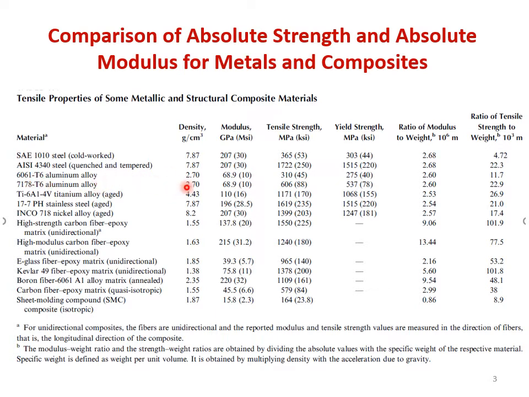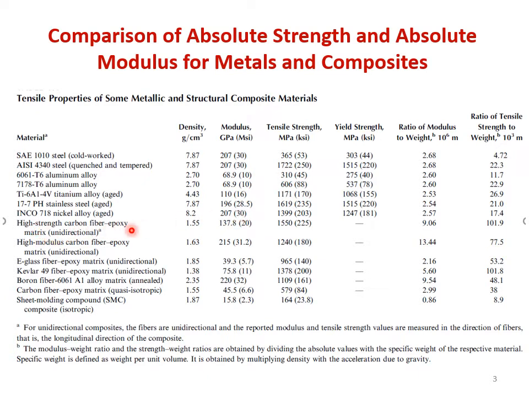For aluminium alloy it is around 68.9 gigapascal. Another for aluminium alloy it is around 68.9 gigapascal. For titanium alloy it is 110 gigapascal. For stainless steel it is 196 gigapascal. For nickel alloy it is 207 gigapascal, right? So till here it is the modulus for metals. Now let us look into the modulus of composites.